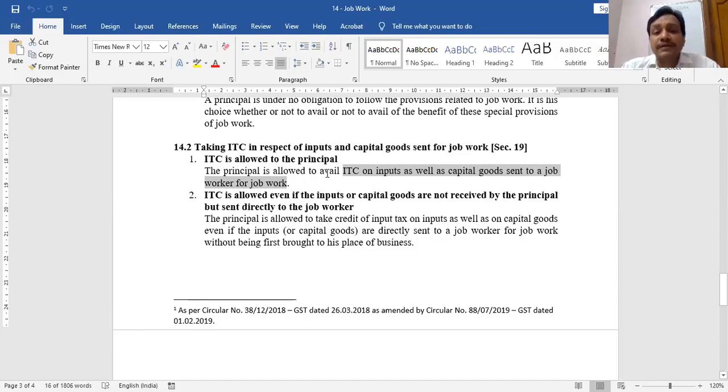Now, so many times what happens? As a principal, from someone I have purchased the jeans or machine. So many times I can directly ask my supplier from whom I have purchased the buttons that don't deliver those buttons at my shop, deliver these buttons directly at the place of job worker. Now government says in this case also, though as a principal you